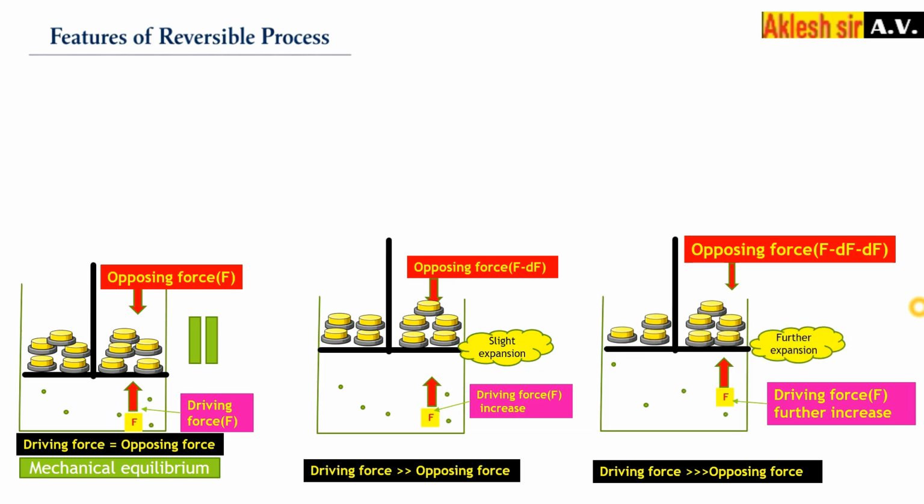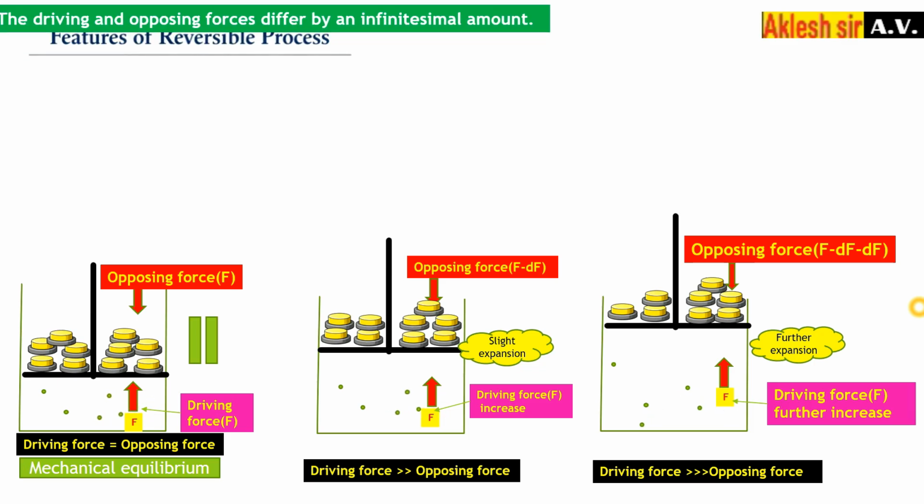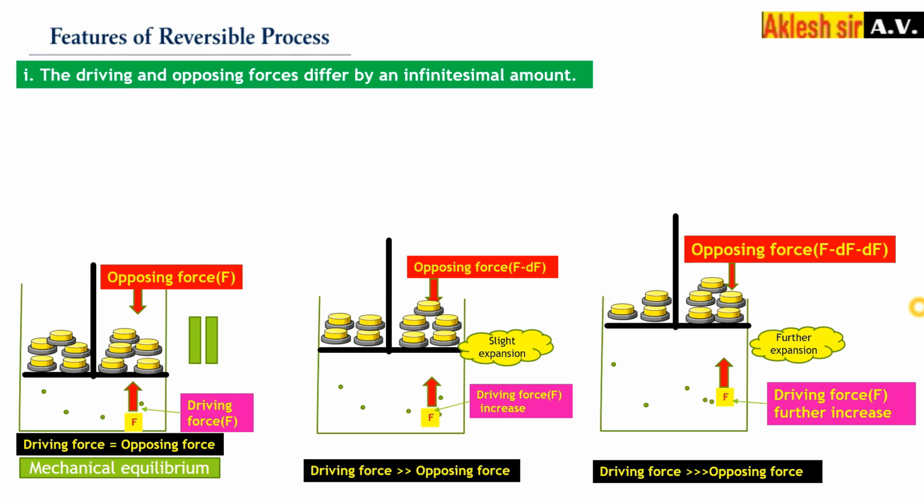Again there will be further expansion. So this step goes on. What is the first feature of a reversible process? The driving force and the opposing force differ by an infinitesimally small amount. So here you can see the difference between the driving force and the opposing force is very small. Here also, the same thing: the difference is very small.